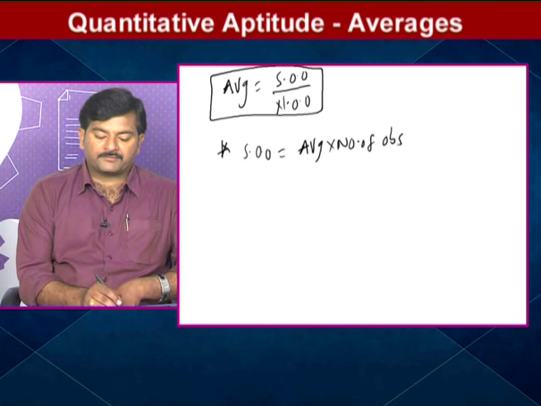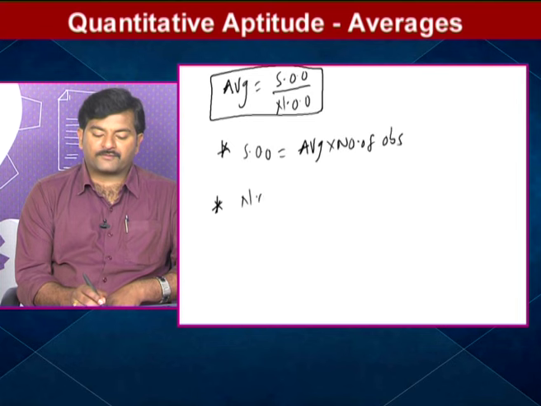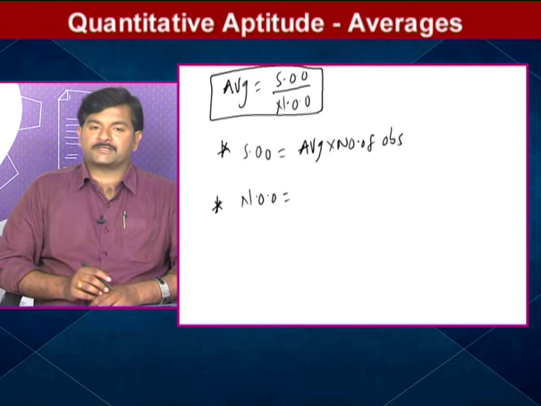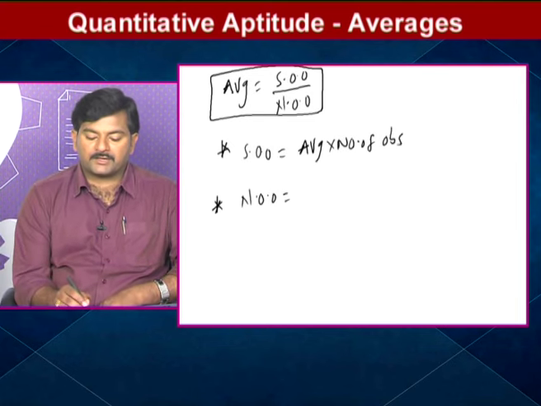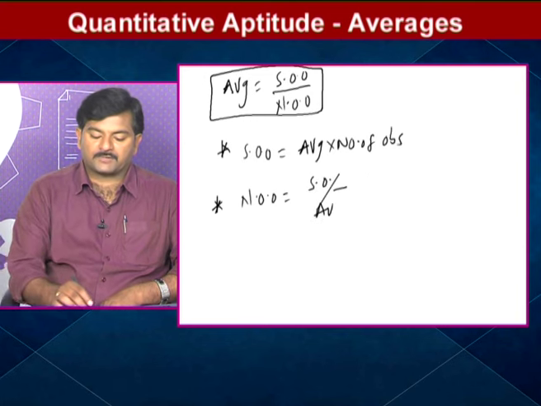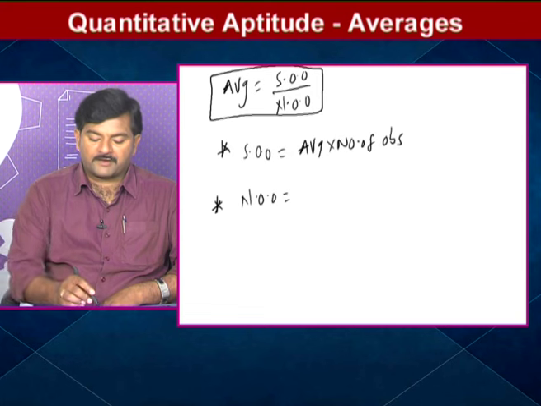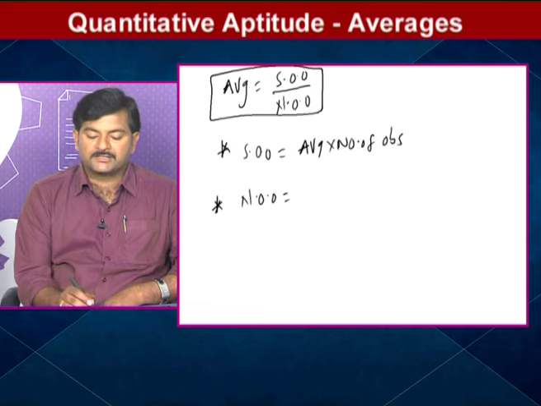Again from this we can take one more formula. If we have to find out the number of observations, it equals sum of the observations by average. I repeat, number of observations is equal to sum of the observations by average.